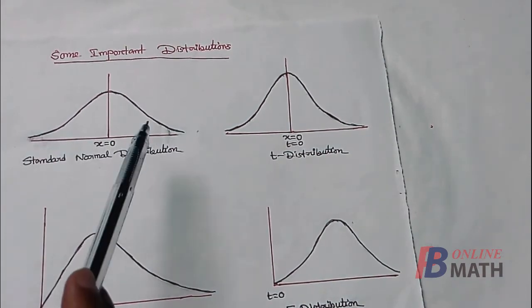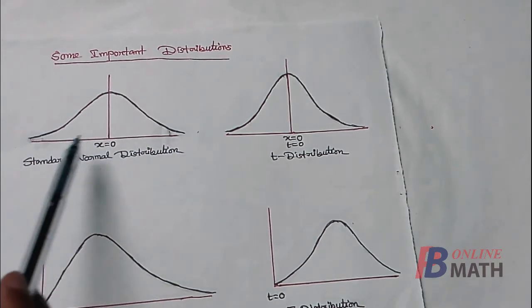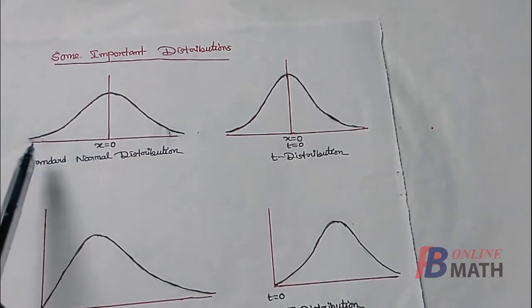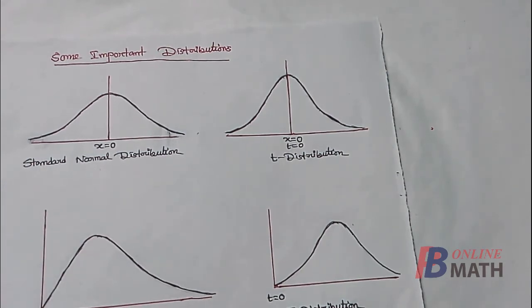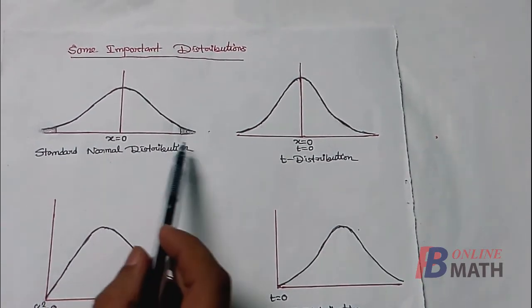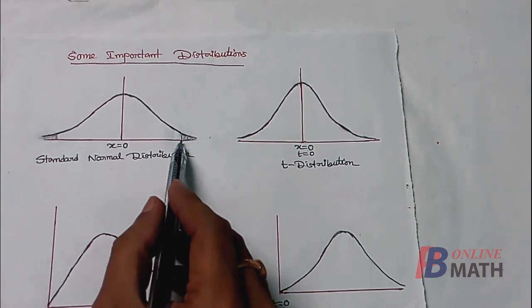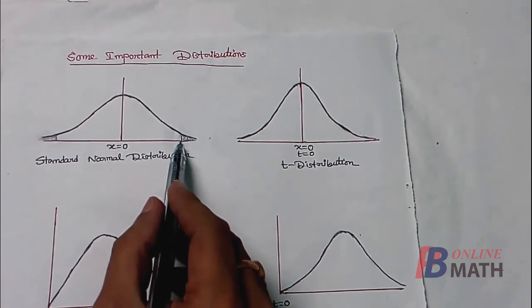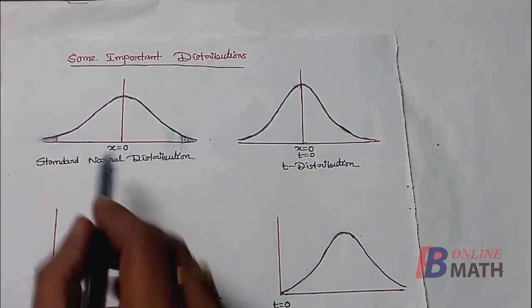That means we have to select 2.5% area from the right hand side and 2.5% area from the left hand side. So in that case, these should be the critical regions. We have to determine this point such that the area between this point and plus infinity is 2.5% of the total area.